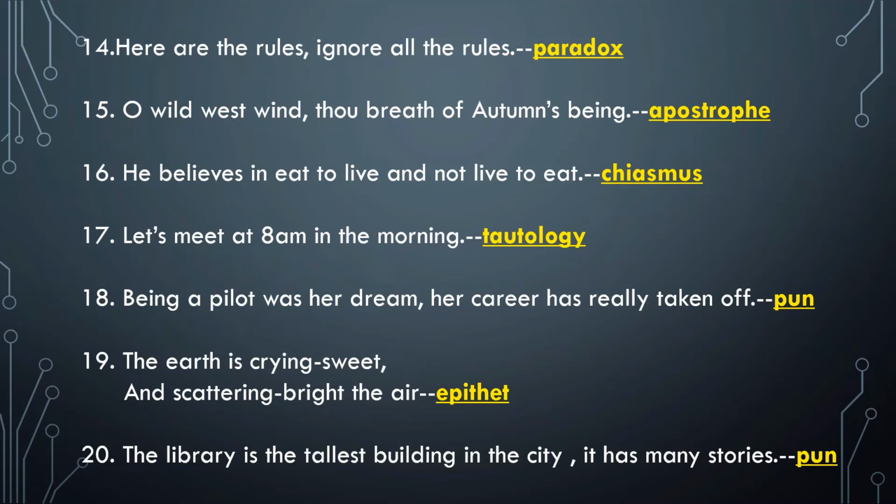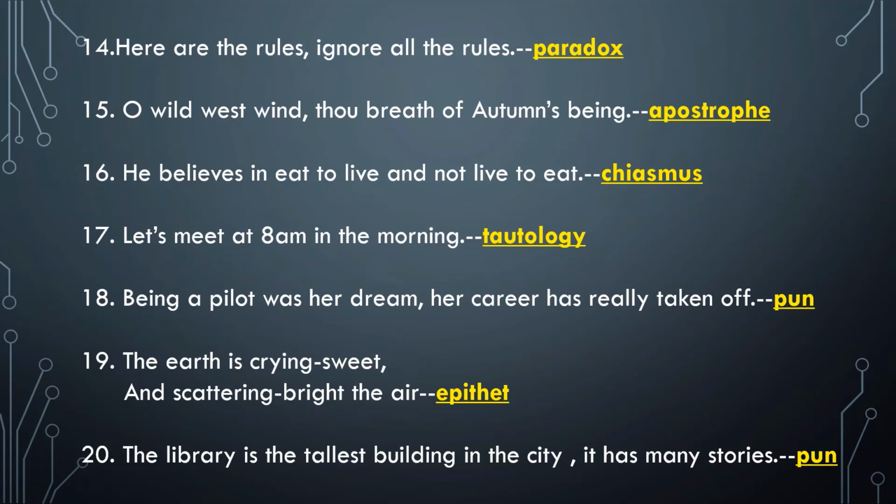Now, the 17th sentence. Let's meet at 8 a.m. in the morning. So, in this sentence, there is a needless repetition because AM means morning. So, either AM or morning could have been omitted. Because of this needless repetition, this is an example of tautology. Okay, the next sentence, the 18th one. Being a pilot was her dream. Her career has really taken off.